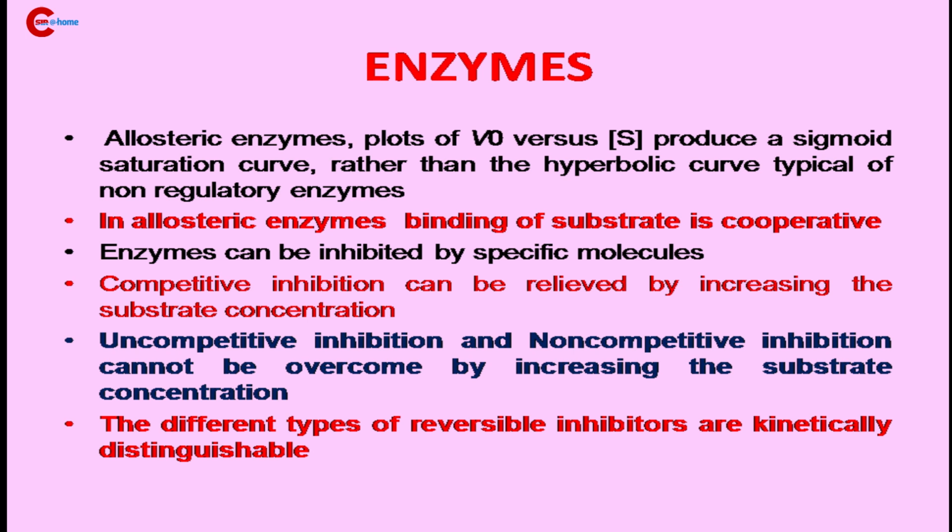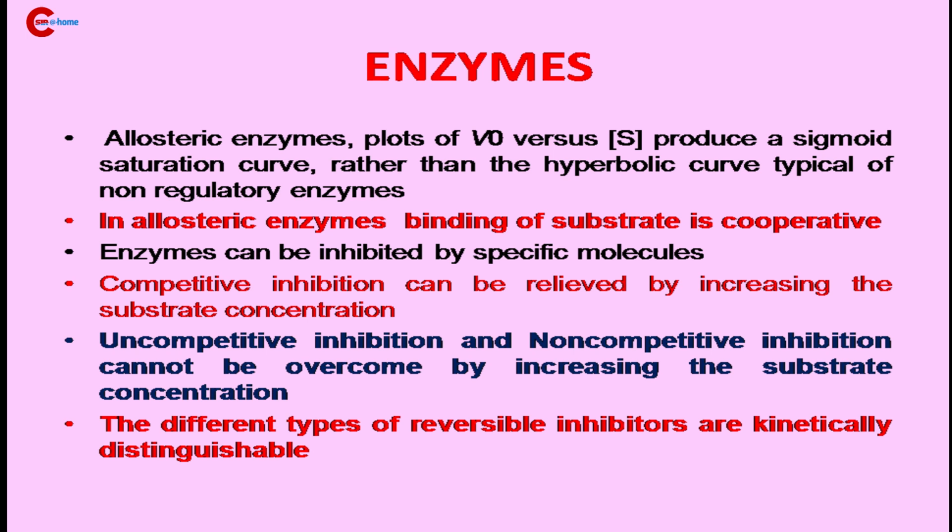What will be the result of these interactions between subunits? The binding of substrate becomes cooperative. That is, binding of substrate to one active site facilitates binding of substrate to other active sites. And this cooperativity results in a sigmoid plot of V0 versus substrate concentration.